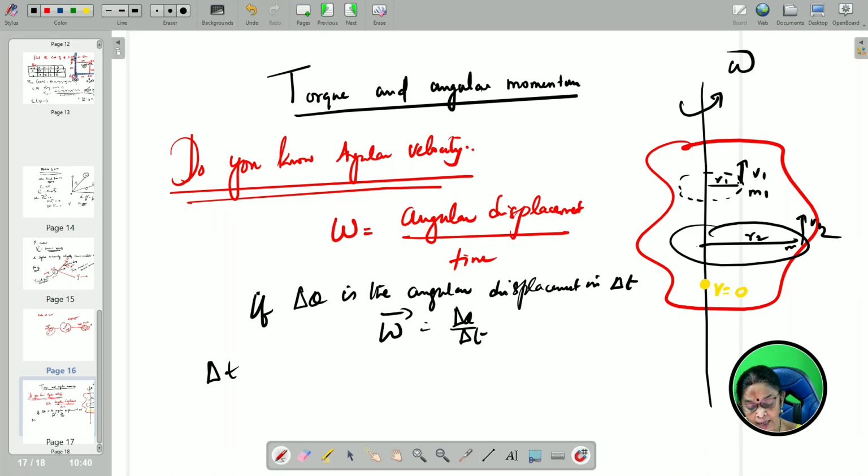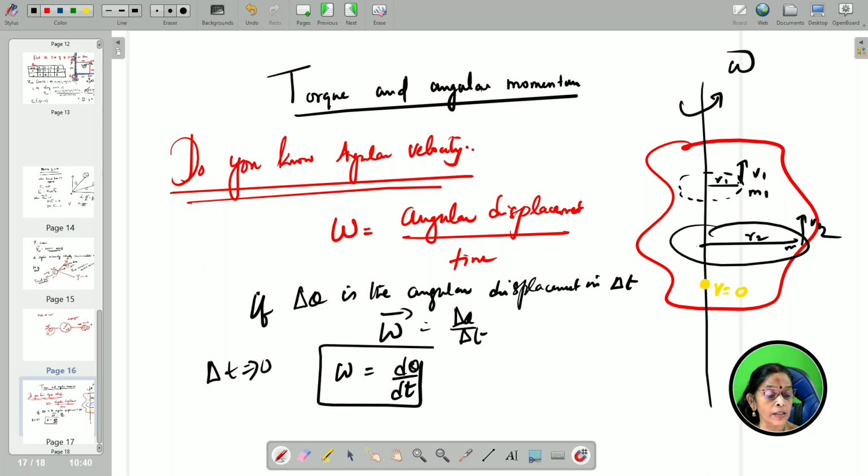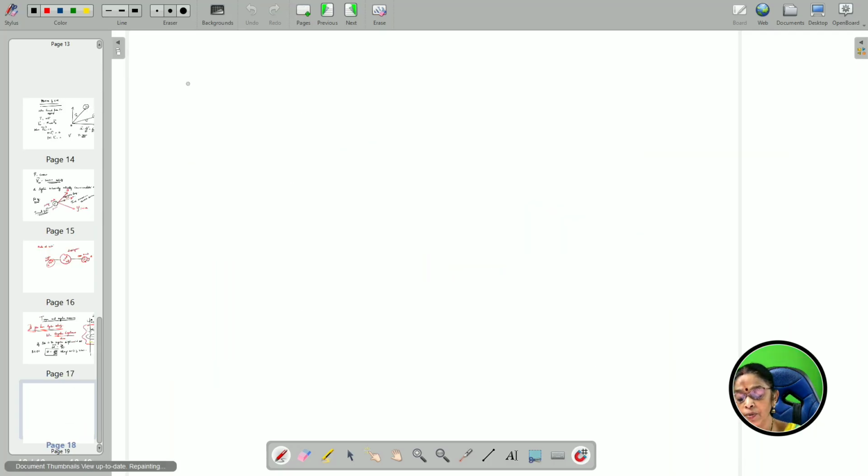For delta t tending to 0, omega can be written as d theta by dt. The direction of the angular velocity is along the axis of rotation. Therefore, it is a vector quantity. So, now what is the relation between linear and angular velocity?